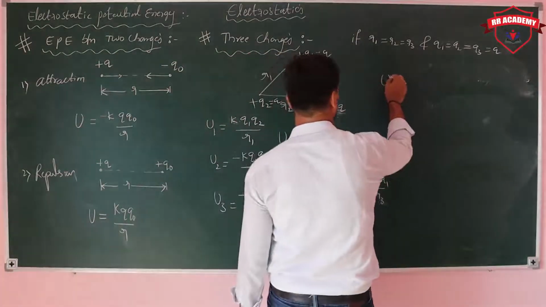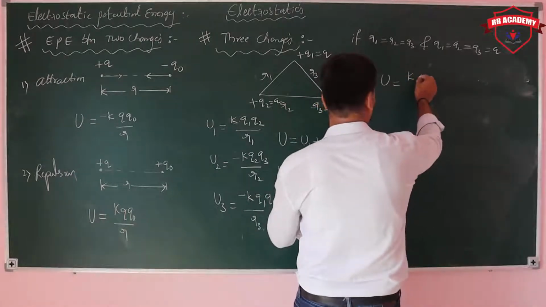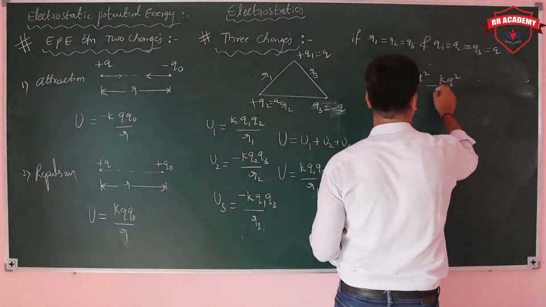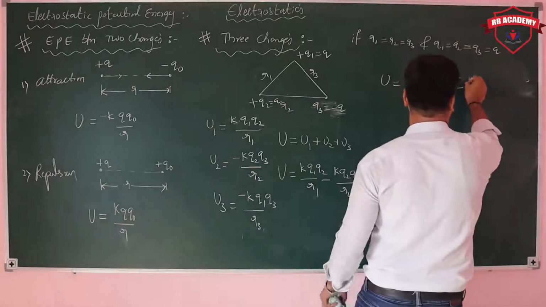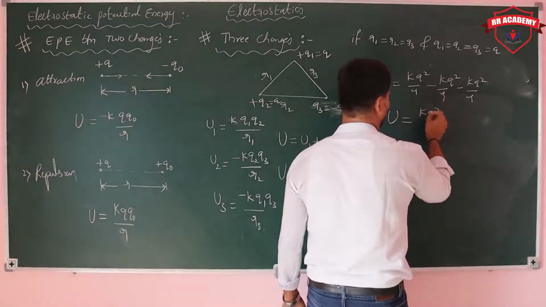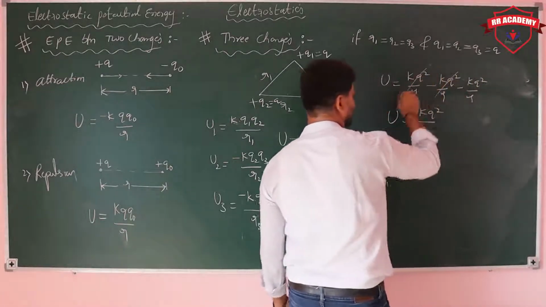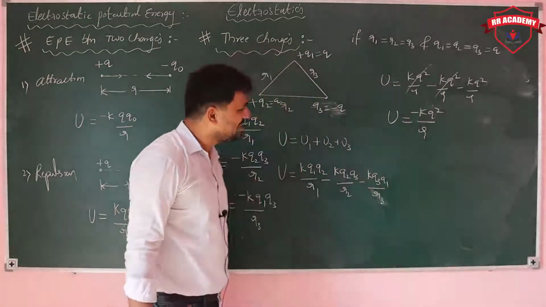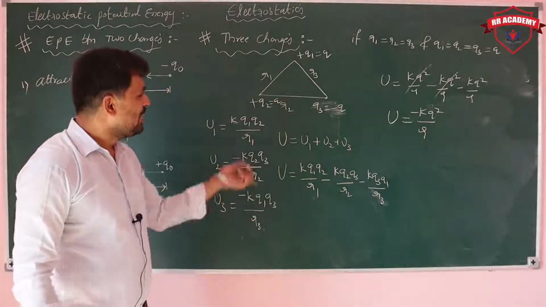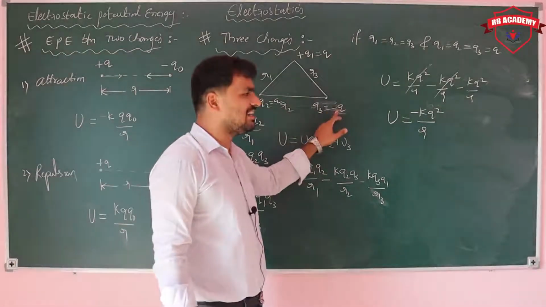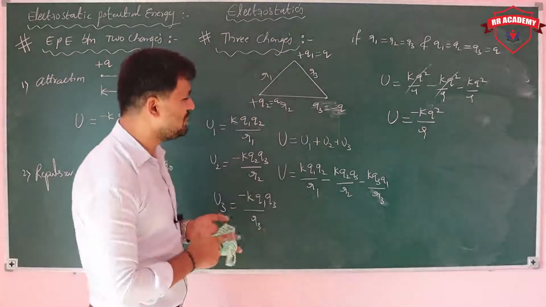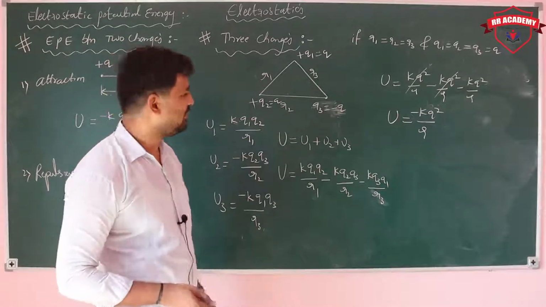The total potential energy U is equal to KQ square upon R minus KQ square upon R minus KQ square upon R. Then the total potential energy of the system is, these two will cancel out, then minus KQ square upon R. If all are plus, if even this is also plus, then what about the potential energy? The potential energy should be 3KQ square by R.